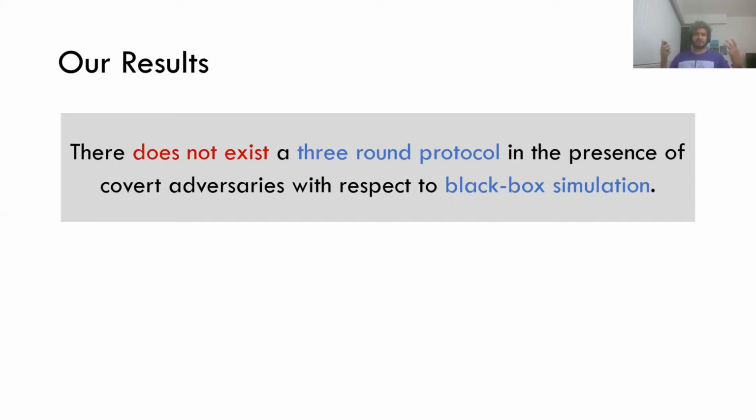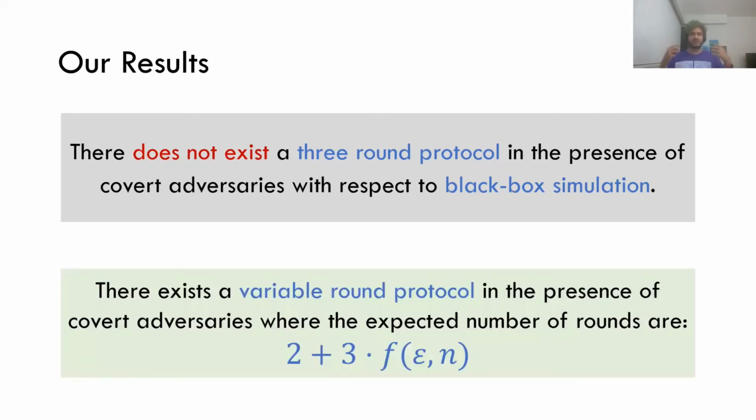But we have a positive result. So what can our positive result conceivably be? We show a variable round protocol instead of a fixed round protocol, where the expected number of rounds is 2 plus 3 times some function f. This is a function f that can take values between 0 and 1. We'll actually see what this function f is at a later point, but let's parse this result, assuming this is just a function that takes values between 0 and 1.